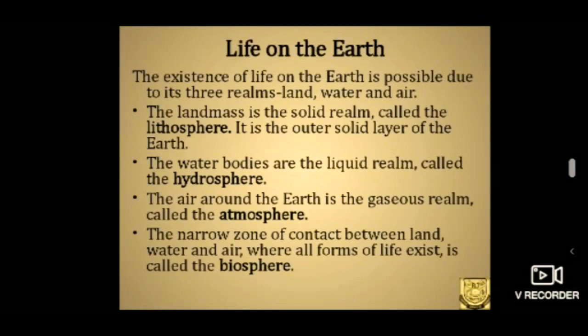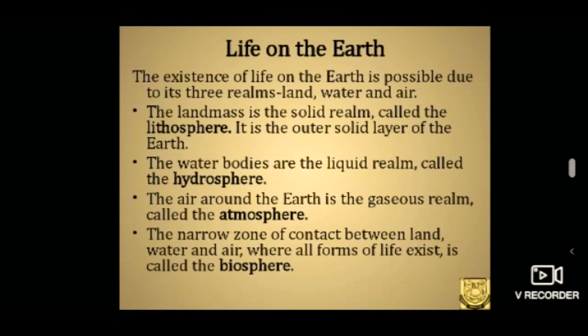As we know, land is the solid part of the earth, which is the outer part of the earth where life exists. Apart from that, we have water bodies which support life on earth. Also, the most important part of the earth that makes it possible for life is the atmosphere. Atmosphere is the layer of gases around the earth which also has breathing gas which supports life throughout the earth.